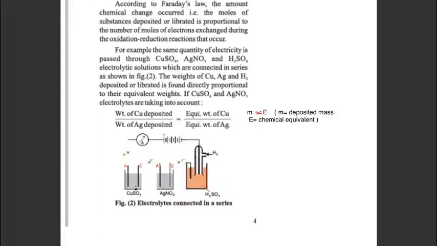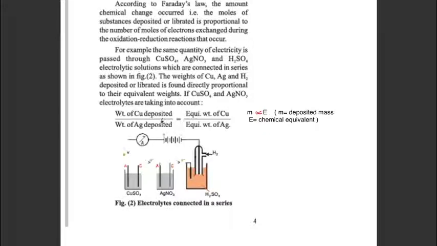So if we connect 3 electrolytic cells containing copper sulfate, silver nitrate and sulfuric acid in series, and we pass current, the same quantity of charge will pass through these cells. So according to the second law, the mass deposited at the electrodes, m, is directly proportional to their chemical equivalents. So m is proportional to E, where m is the deposited mass and E is the chemical equivalent of the substance.